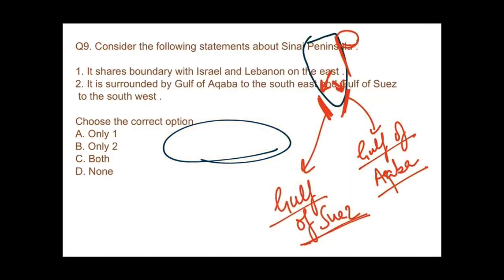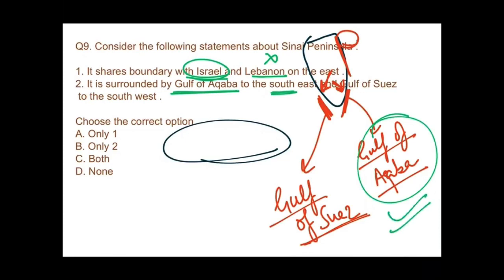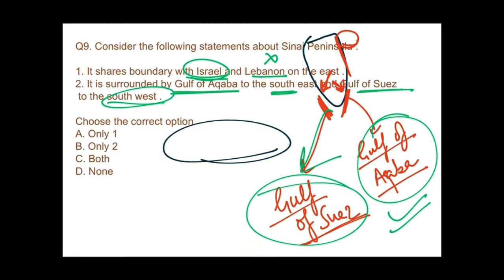See guys, it shares boundary with Israel and Lebanon. No, because it is only sharing boundary with Israel. It is surrounded by the Gulf of Aqaba to the southeast, right? This is to the southeast. And the Gulf of Suez to the southwest. This is the Gulf of Suez to the southwest. So the answer would be only 2. B would be the correct option.